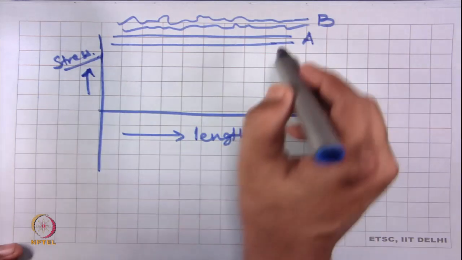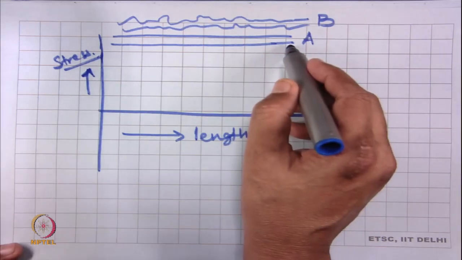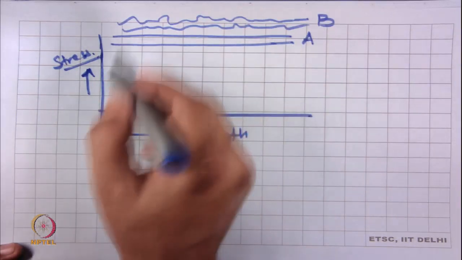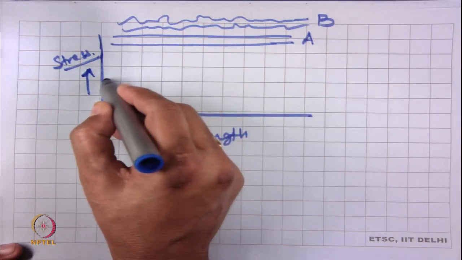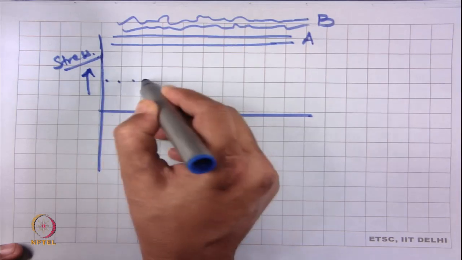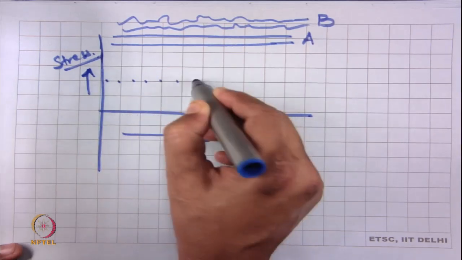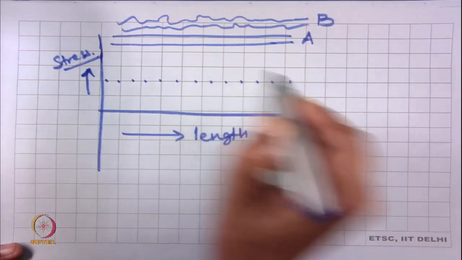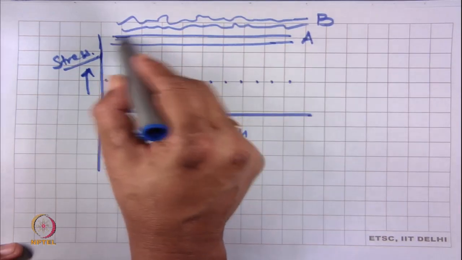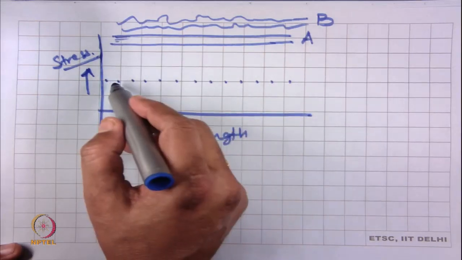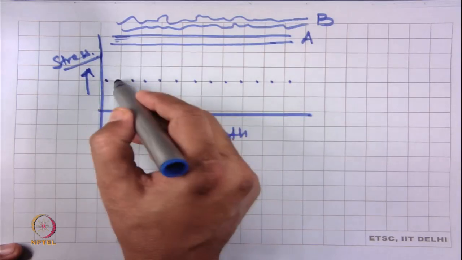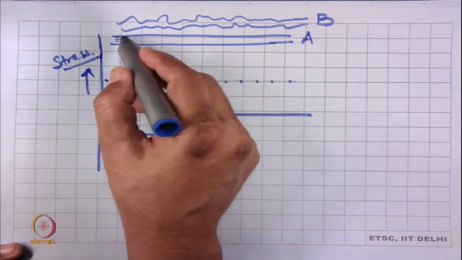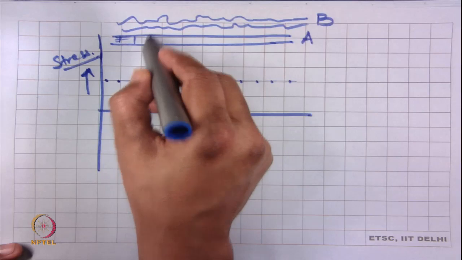If we see theoretically at each and every point, the strength will be approximately the same, because this yarn is uniform and the number of fibers in the cross section of the yarn is the same. So this yarn has almost uniform strength along the length.